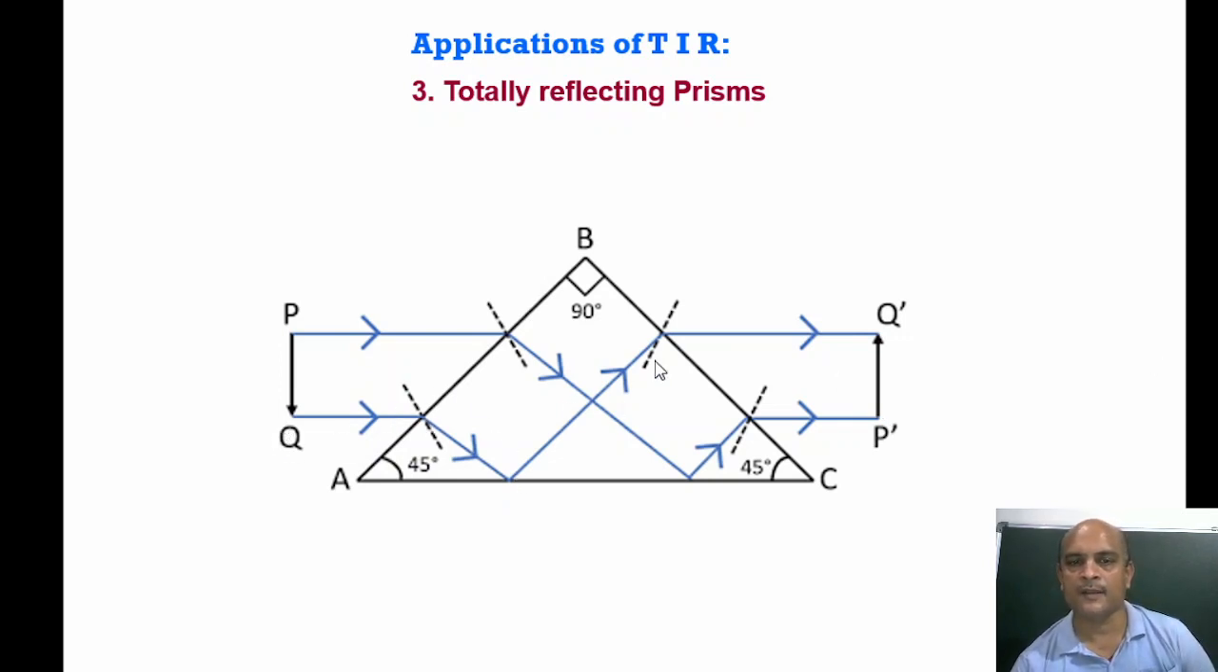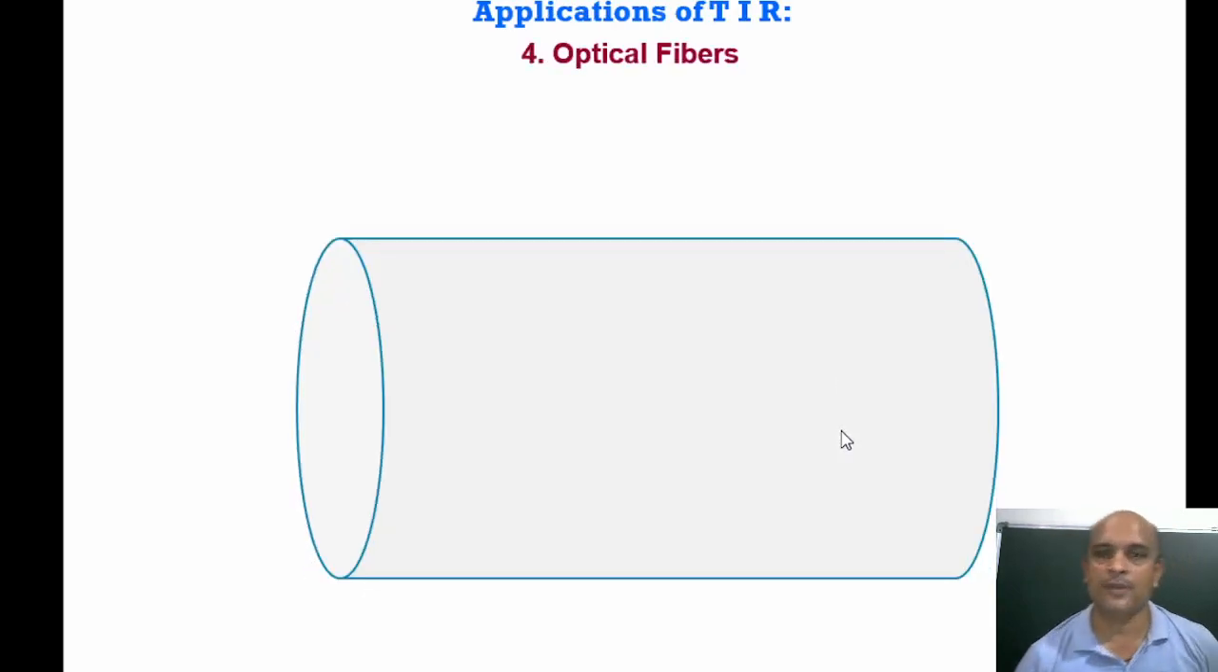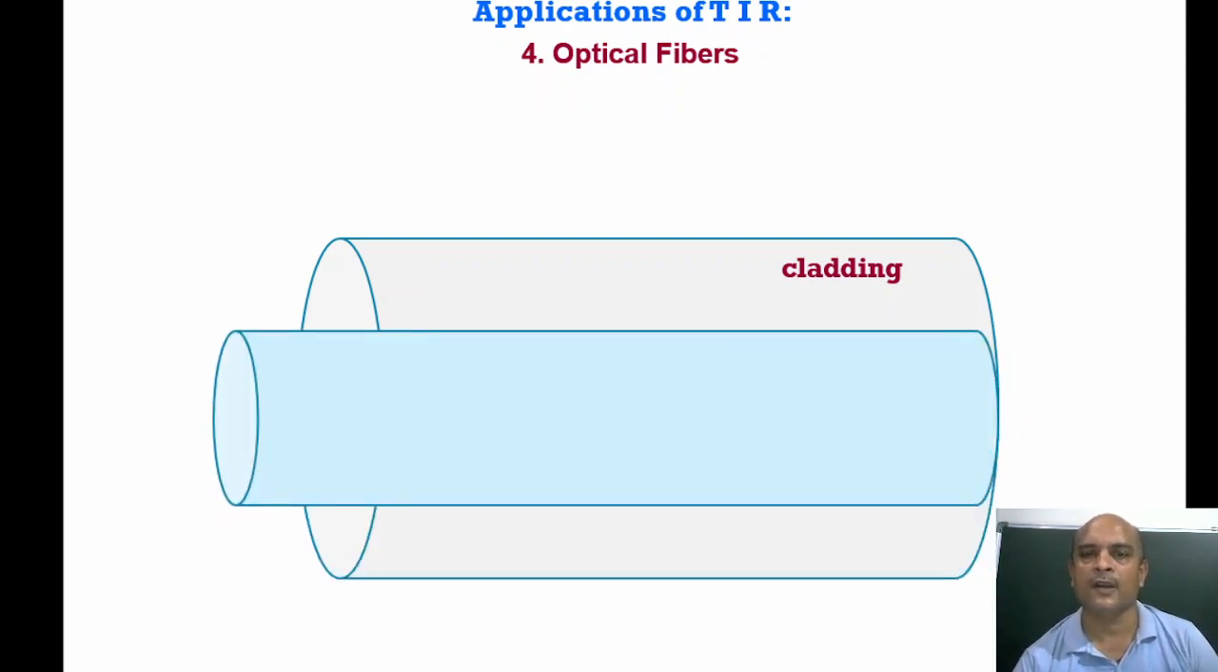Now the next application of TIR is optical fiber. It is the most important, mostly used nowadays in technology. This is called optical fiber. It is a coaxial cable like a disc cable. The outer part is called cladding. It is a less refractive index medium, and the center part is called core. It is a high refractive index medium which helps to transmit the signal. So light travels through the core, but the cladding is used to get the condition of TIR.